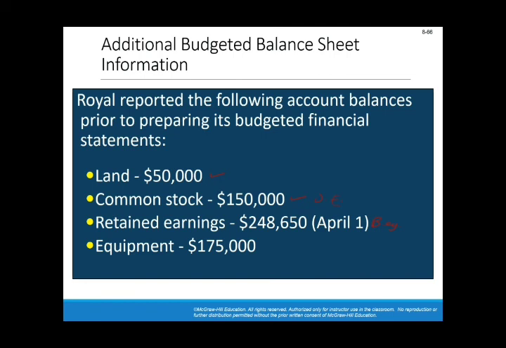I need to remind you that the ending retained earnings, which appears in the new balance sheet, and the date of the new balance sheet will be June 30, or July 1, it doesn't matter. So on June 30, the retained earnings figure will be the old retained earnings, plus whatever you added as net income minus whatever you paid in dividends. This is from financial accounting. I'm just refreshing your memory.